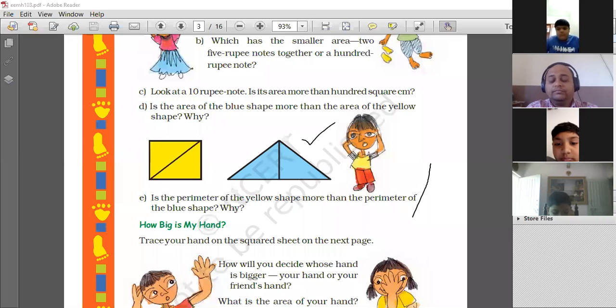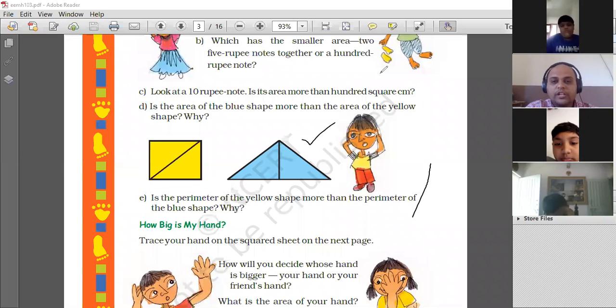Yes, tell me. Sir, you said 13 multiplied by 6, how much is it? So I did it, and many times it comes to 88. How come 88? 13 into 6 is 78, beta.